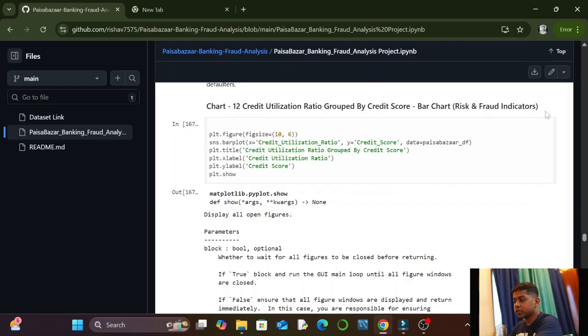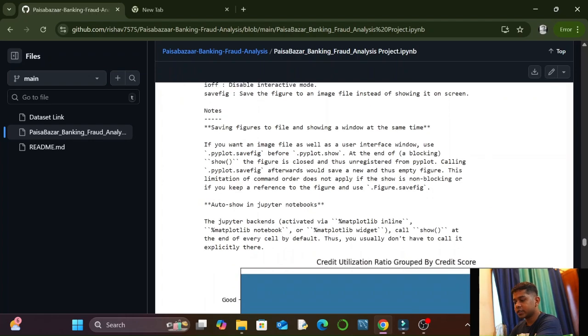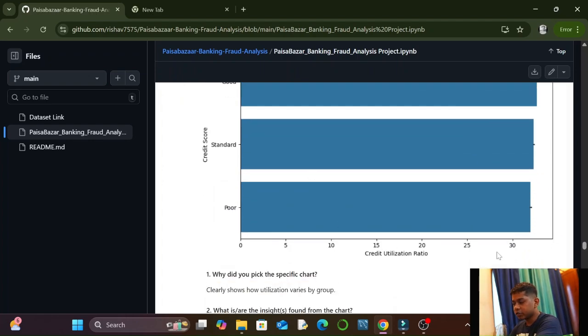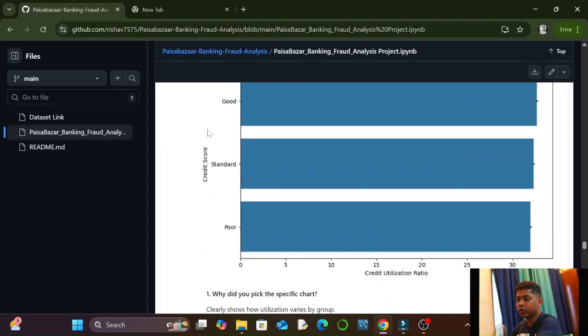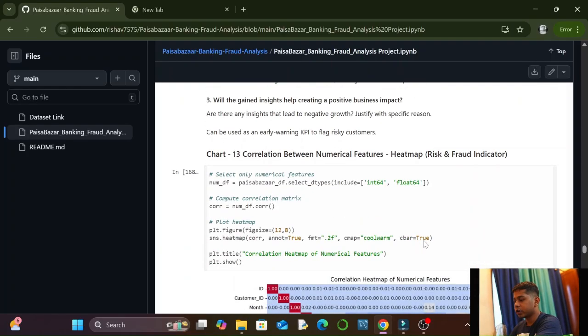The next was in the risk and fraud indicators. The next chart was credit utilization ratio grouped by credit score, and it was a bar chart. Here we use credit utilization ratio in the x-axis, and credit score in the y-axis. With good, standard and poor, we can see that good scorers are using their credits more, standard are comparatively less, and poor are much lesser.